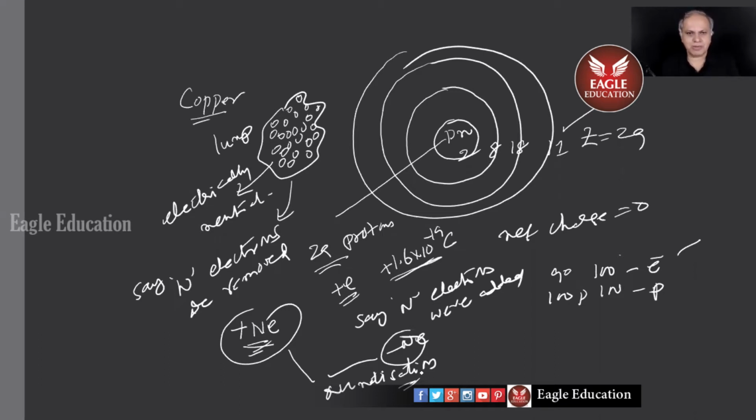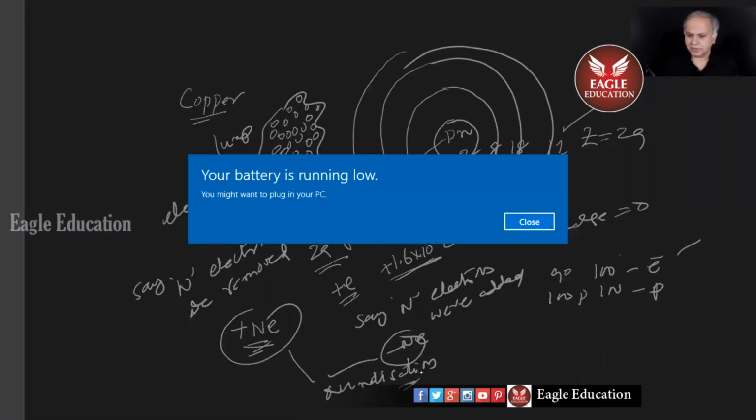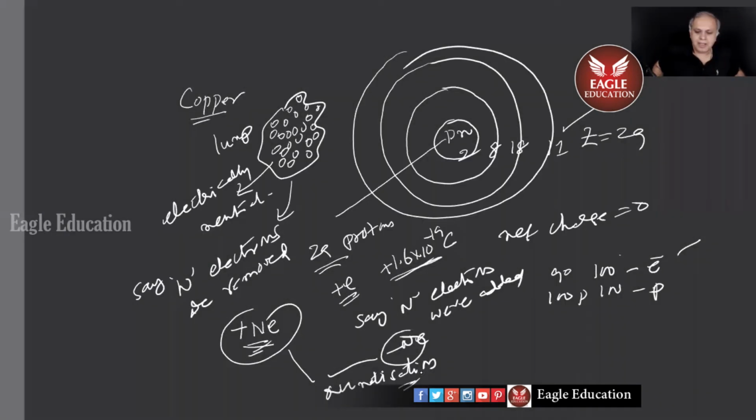So the fare will show 20, 21, 22, 23, 24, like that. It cannot show 21 and a half. So some quantity which exists in integral multiples of a fixed number, you call it quantization. All right, so that's what you mean by charge quantization.